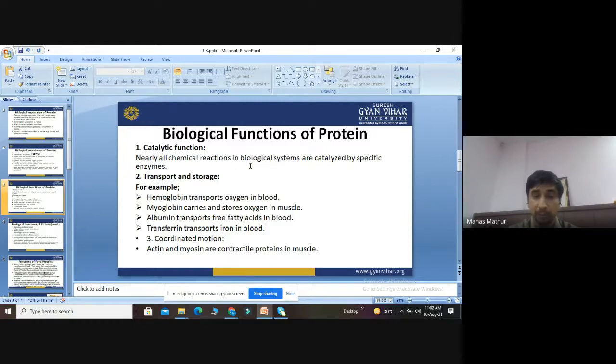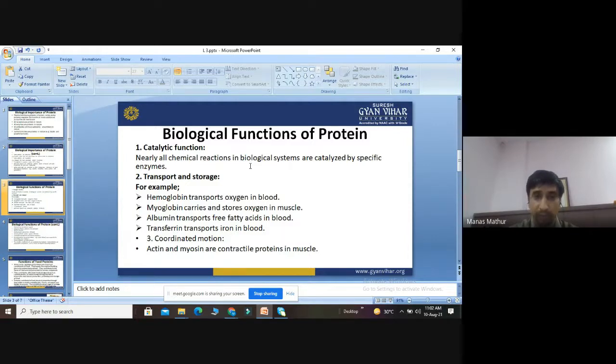Proteins also help in the coordinated motion of our body. They maintain body posture and locomotion. In that, basically, there are two proteins, actin and myosin, which are called contractile proteins, and they are present in the muscle.